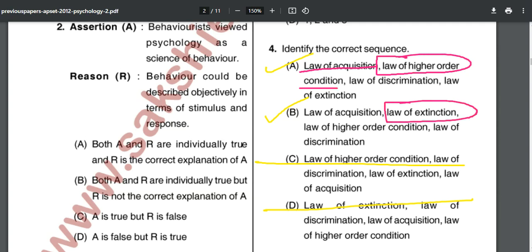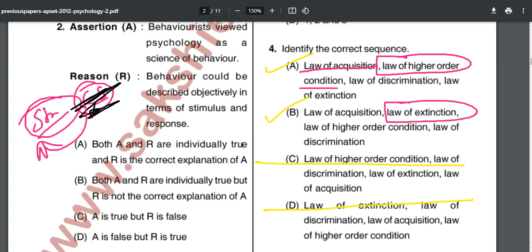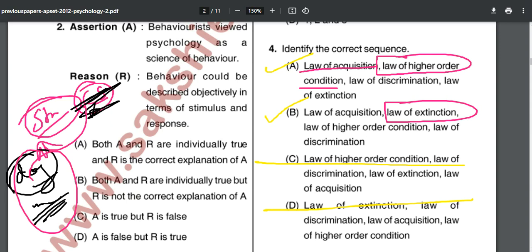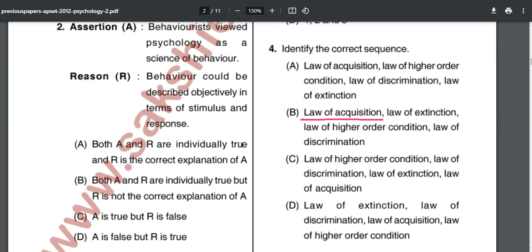Law of extinction comes once the learning is stopped and there is no more conditioned stimulus available in the environment, so there will be no response from the dog or human, and then there will be extinction of the learning which was associated with this conditioned stimulus. So law of acquisition followed by law of extinction also gets eliminated. The correct answer over here begins with law of acquisition.